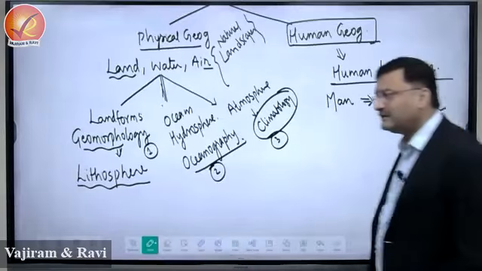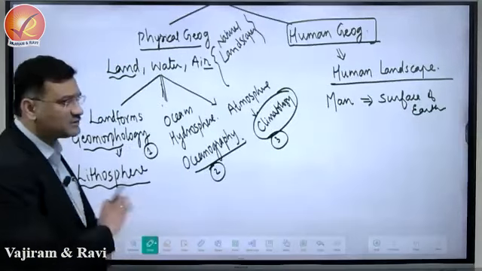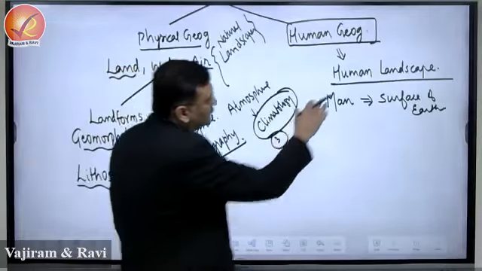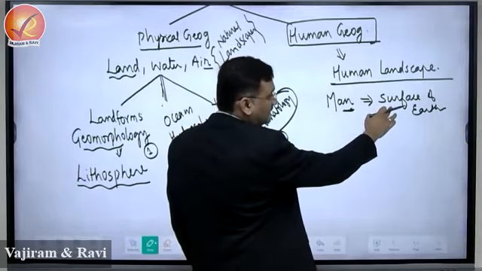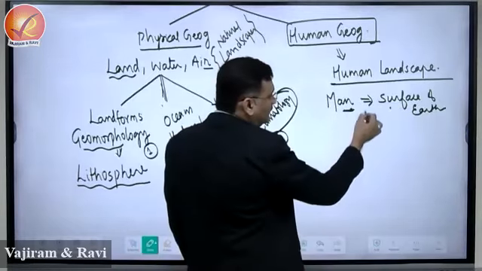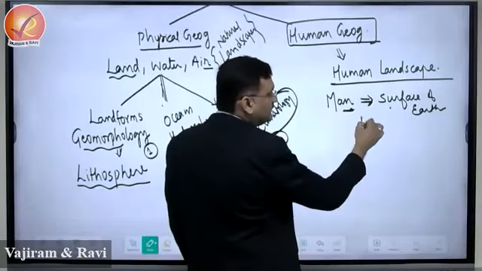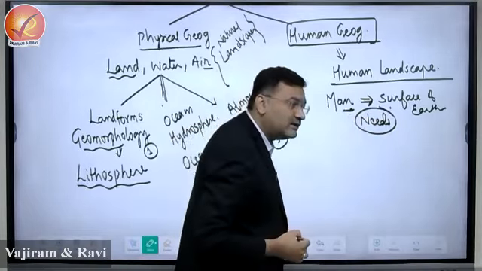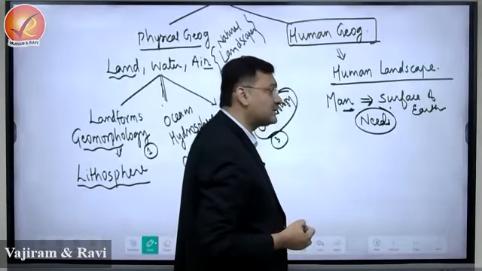Now here understand that these are basic things, right? Don't expect a question, but to start the subject we are looking at these things. So human landscape is the outcome of human interaction with the surface of the earth, and what is causing the human interaction with the surface of the earth is the human needs, right? It is the need that will make man interact with the surface of the earth.